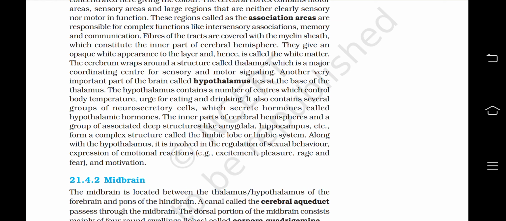The inner parts of the cerebral hemispheres and a group of associated deep structures like amygdala, hippocampus, etc. form a complex structure called the limbic lobe or limbic system. Along with the hypothalamus, it is involved in the regulation of sexual behavior, expression of emotional reactions, example excitement, pleasure, rage, and fear, and motivation.